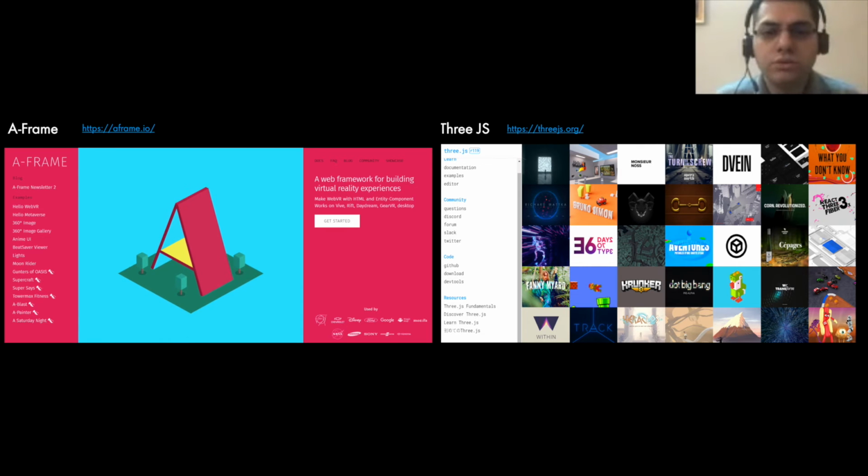Similarly, there are two other great frameworks. One is A-Frame, which we talked about, and which we'll be seeing soon in the demo as well. Great framework, completely declarative as well, with a great community behind it. Three.js is a great platform as well, which gives you more control. And there are completely cinematic experiences being built right now. You go to the website, and there's a great showcase library that they have, a 1,000 lines of code project, and they've built a complete cinematic experience right in the browser, completely interactive.